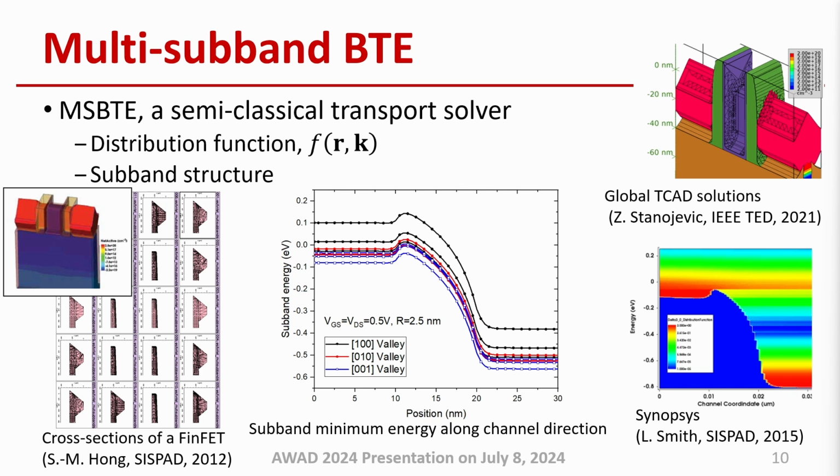Then, for each cross-section, we solve the Schrödinger equation to calculate the subband structure. The one-dimensional carrier transport is simulated by solving the subband-wise Boltzmann transport equation. Although it is a semi-classical transport solver, the multi-subband BTE solver is regarded as a good compromise between physical accuracy and numerical efficiency.